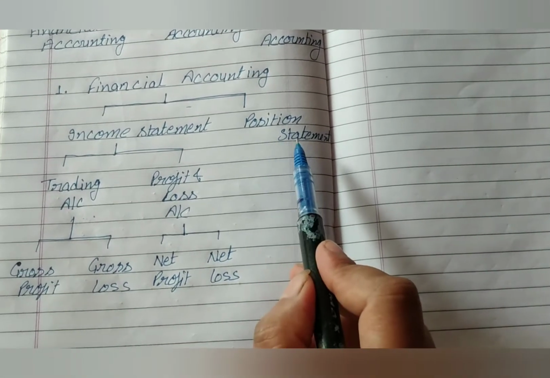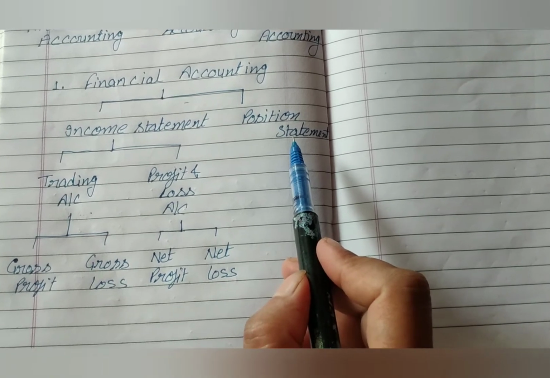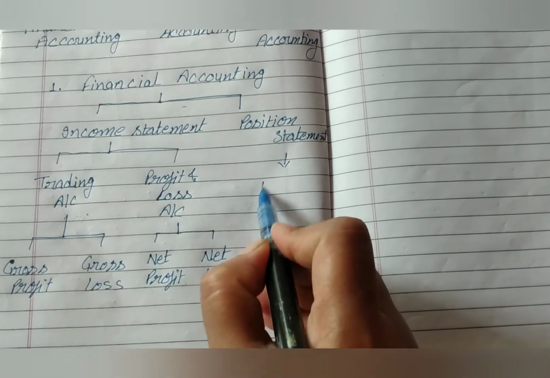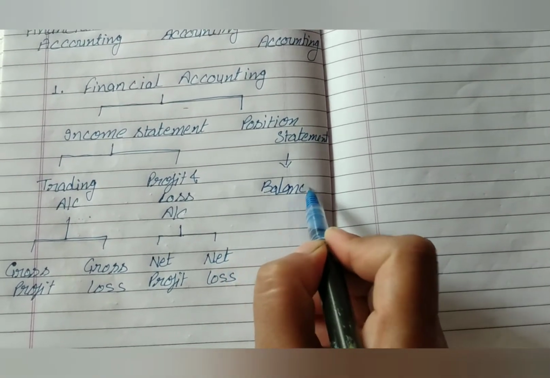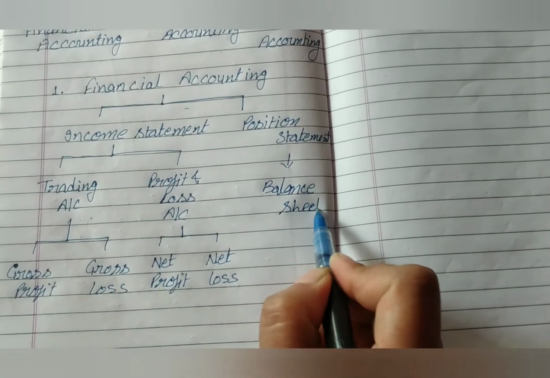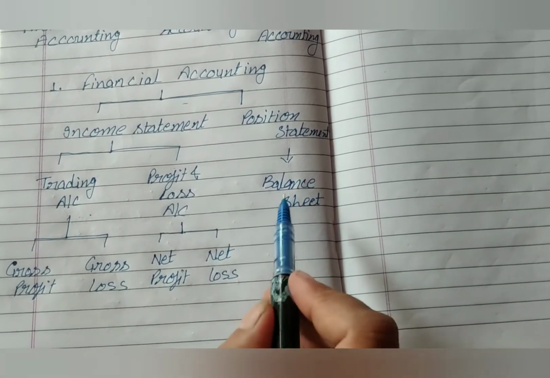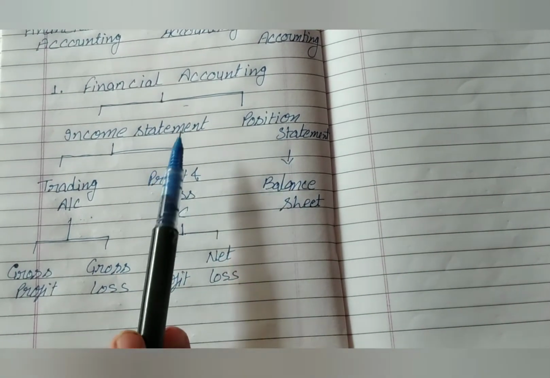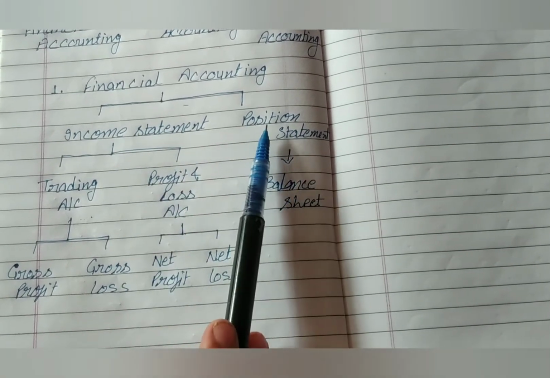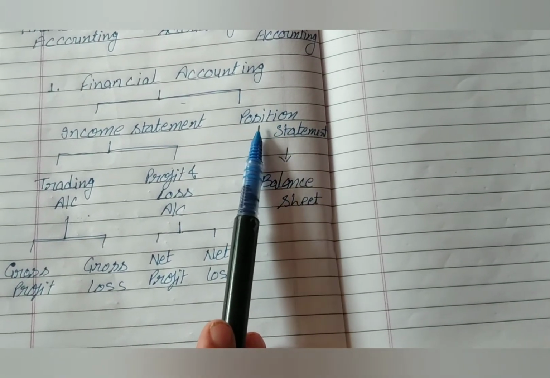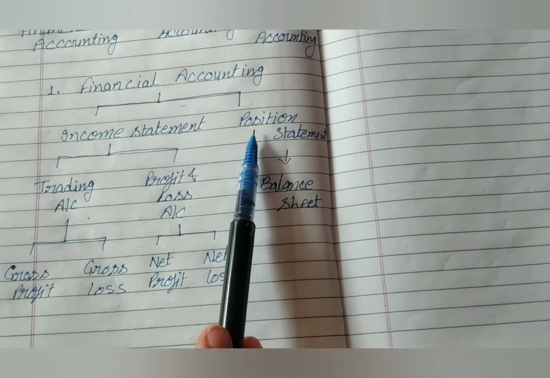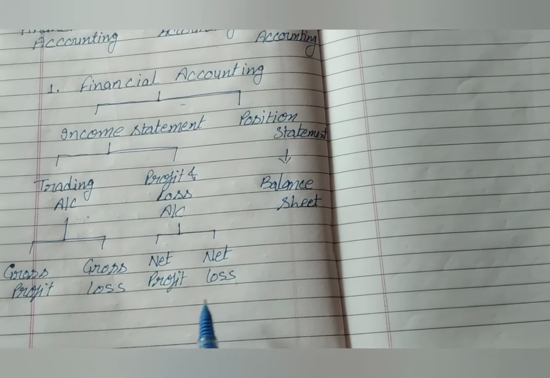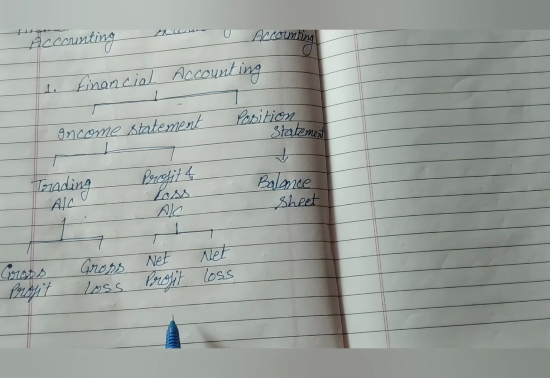Second one is position statement. With the help of position statement, we ascertain the actual position of a business by preparing balance sheet. Financial accounting is confined to the preparation of financial statement with two statements, income statement and position statement. Then after that, it provides the accounting information to its users at the end of financial year, that is 1st April to 31st March.